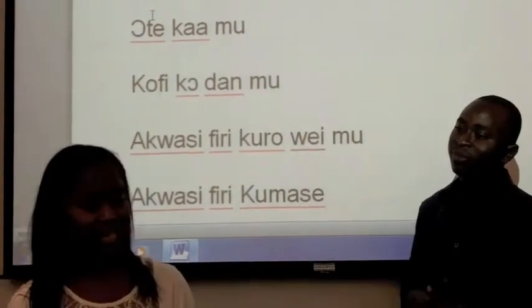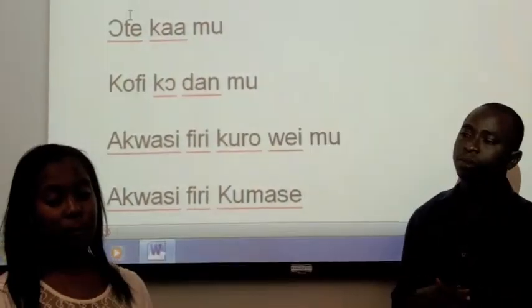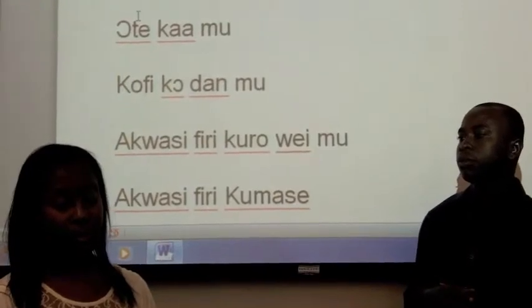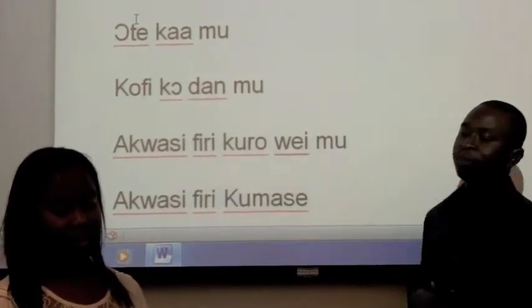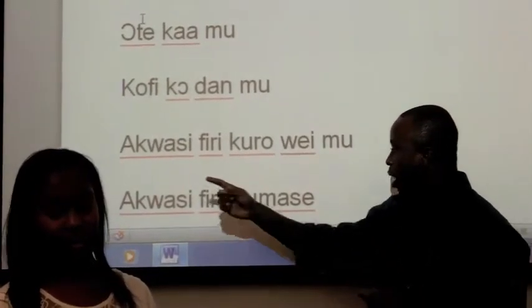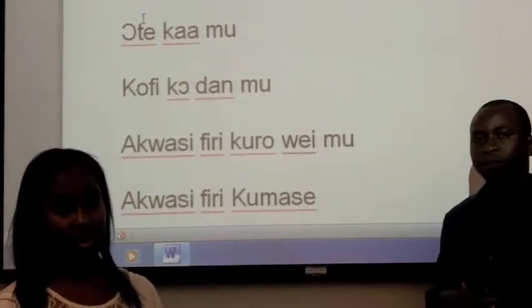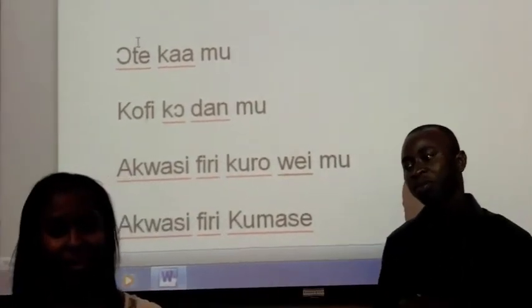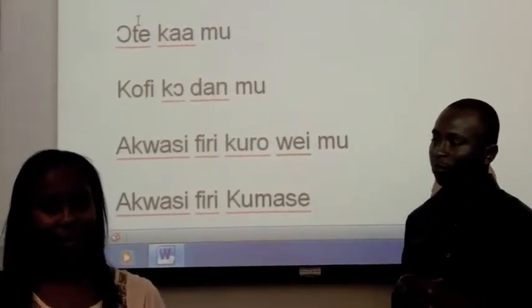Otika mu. He's sitting inside a car. Kofi kɔ dan mu. Kofi goes into a room. Akwasi firi kuro wei mu. Akwasi comes from inside this town. Akwasi firi Kumasi. Akwasi comes from Kumasi. Now Teacher Kofi is going to repeat the examples again and we'll repeat after him.